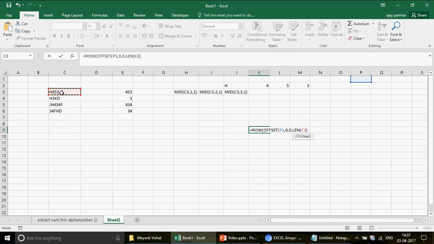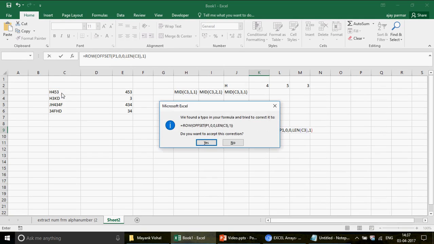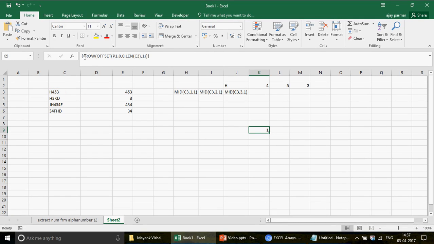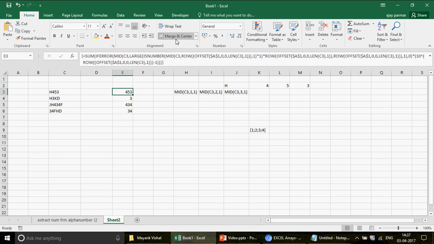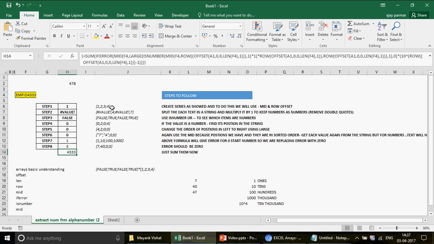So I'm selecting C3, and the width I need is just 1 column because there is no second column. When you press Ctrl Shift Enter, you will see this 1 2 3 4. This is the same series we are using in the MID function here. This is exactly what is happening. It goes into F4, first starts with the 1 and returns 1 character, then goes to the second and returns 1 character.